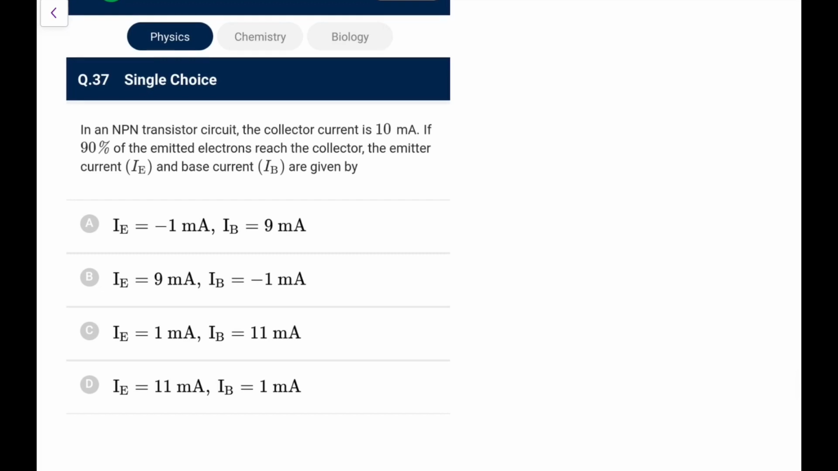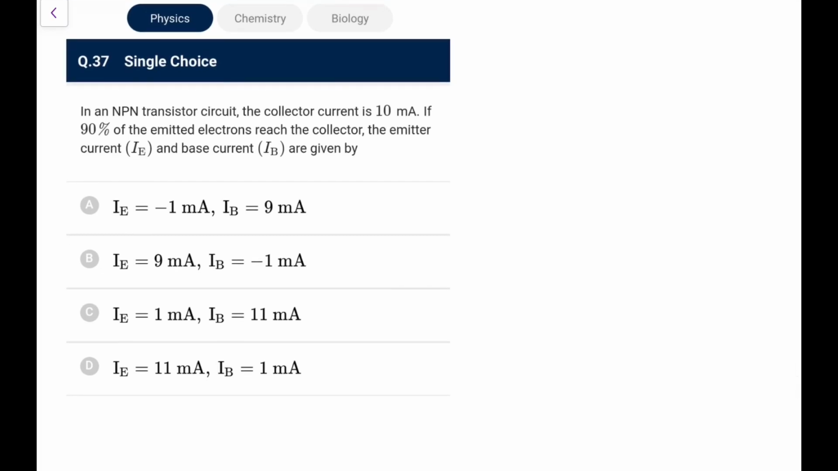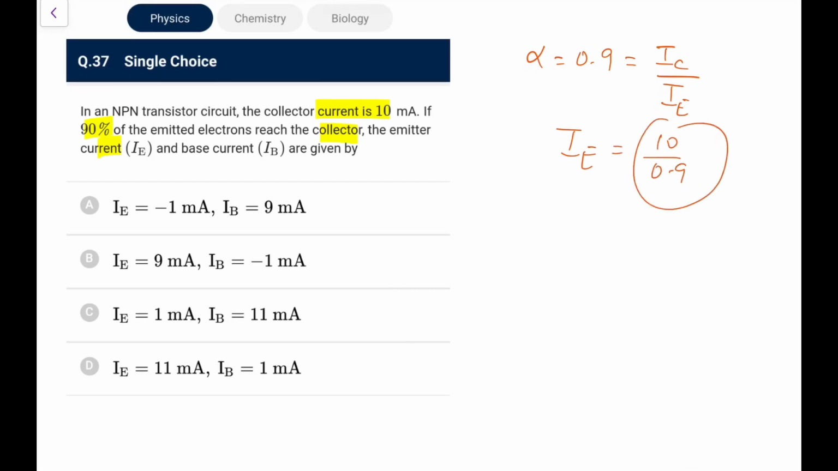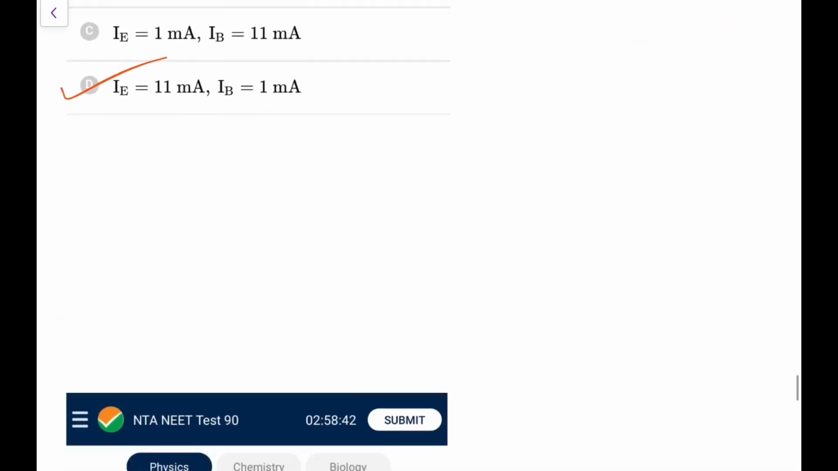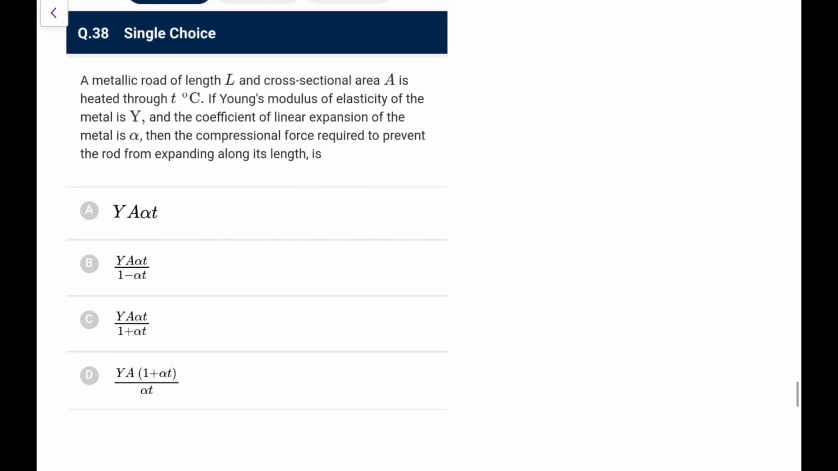Next, in an NPN transistor circuit, the collector current is 10. The 90% of the emitted electrons reach the collector. The emitter current and the base current is going to be, so 90% reaches, that means alpha is 0.9. So alpha is IC by IE. So the value of IE will come out as 10 upon 0.9. So going by the option, it would be 11, and the base current then would be 11 minus 10, that is 1 ampere. So go for option D. Again I think this is a repeated one, this has come before some days back.